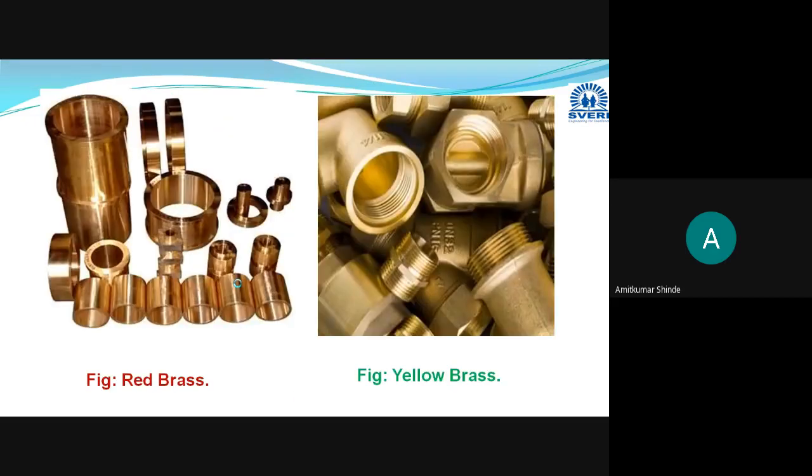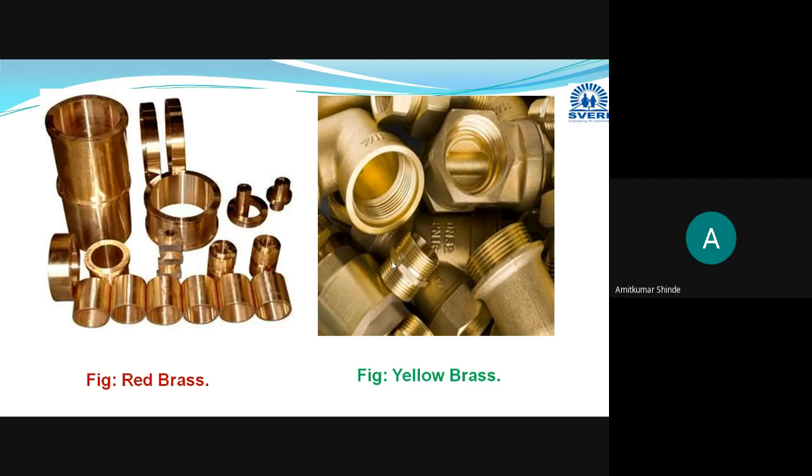Okay, in these two slides, it is clearly visible that red brasses will be having a reddish color. As the zinc amount is less, its color will be reddish, and as zinc amount goes on increasing, its color will change to yellow. These are yellow brasses, they will be having yellowish color, depending on the amount of zinc. When less than 20%, it will be having reddish color, and more than 20, or more than 15% actually in practice.